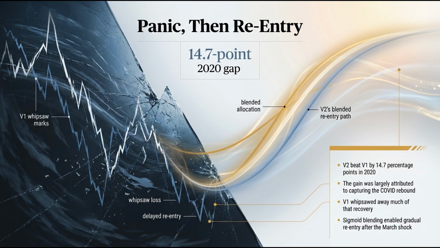V2 returned a positive 19.5% in the year 2020. V1 managed only a positive 4.8%. Let that gap sink in. That is a 14.7 percentage point outperformance in a single year, achieved during a violent macroeconomic environment the model had never seen before. The 2020 outperformance is undeniably impressive.